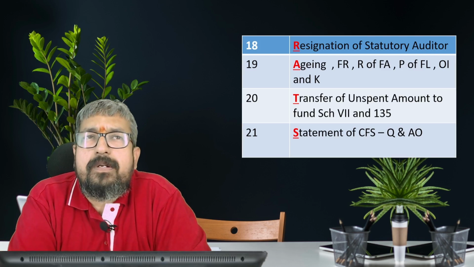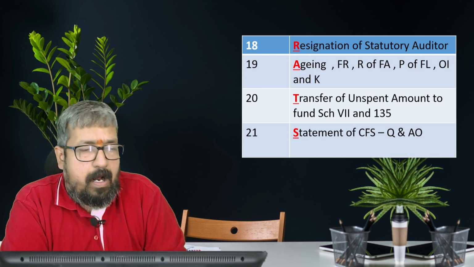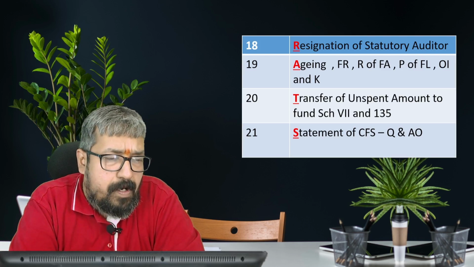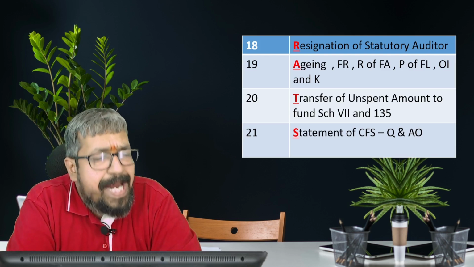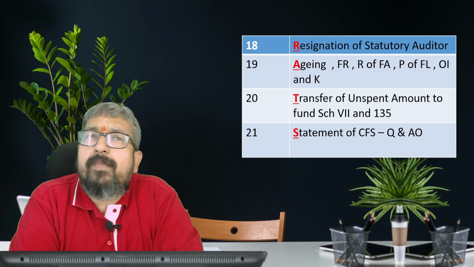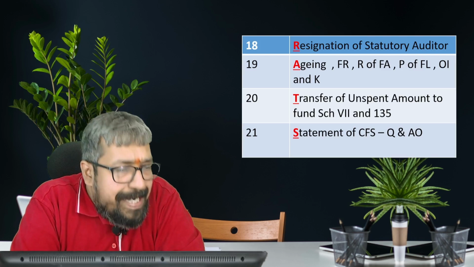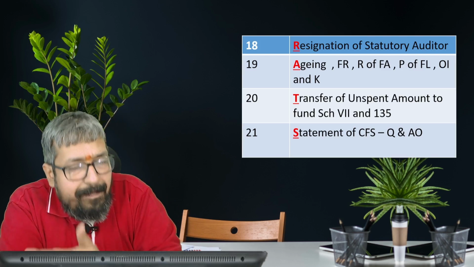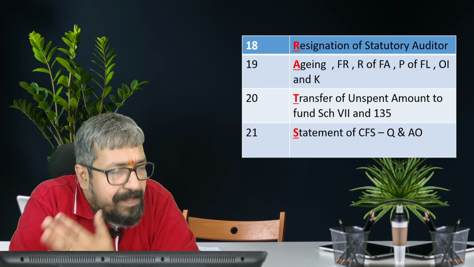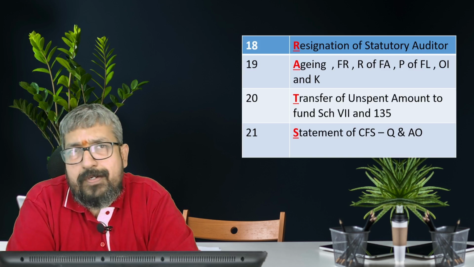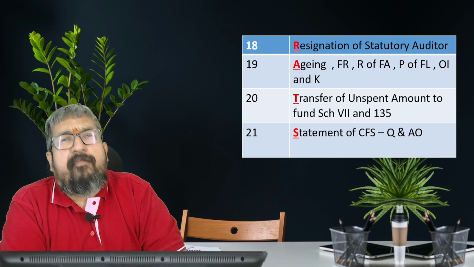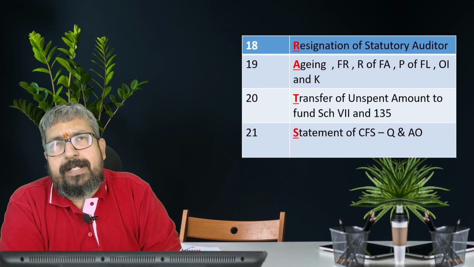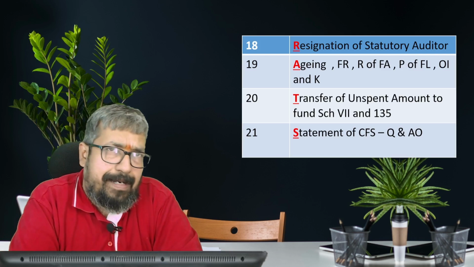So R is resignation of the statutory auditor; you have to ascertain the reason. Then A here is aging, financial ratio, realization of financial assets, payment of financial liability, other income, and the auditor's knowledge, to be considered for whether there is any material uncertainty for the entity to realize the financial assets and settle the financial liability.